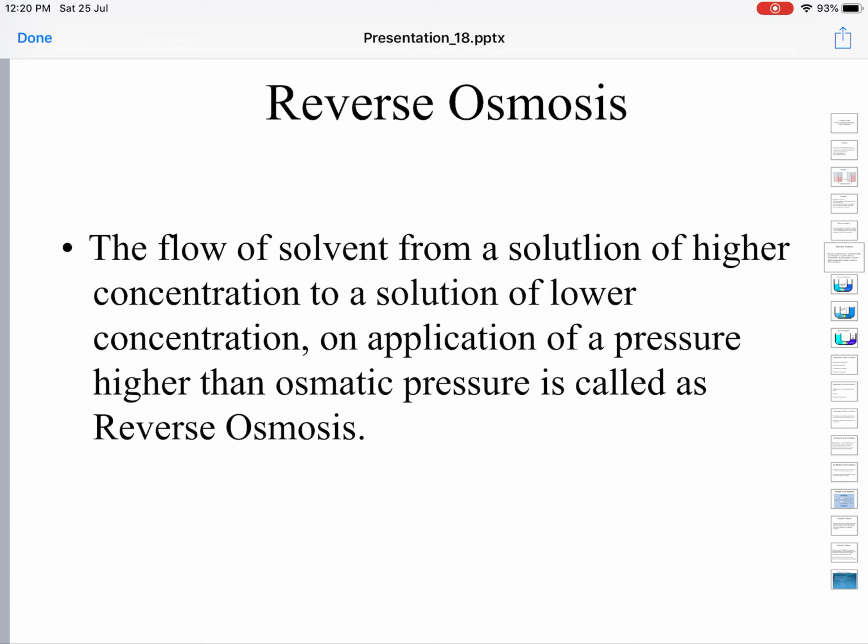Okay, this RO is used for many purposes, but here you have to apply external pressure or external energy. This is also done by applying electricity. This reverse osmosis is done by applying reverse electricity also. We'll see how it happens when we go for electrodialysis. Now let us see a few of the applications of reverse osmosis.